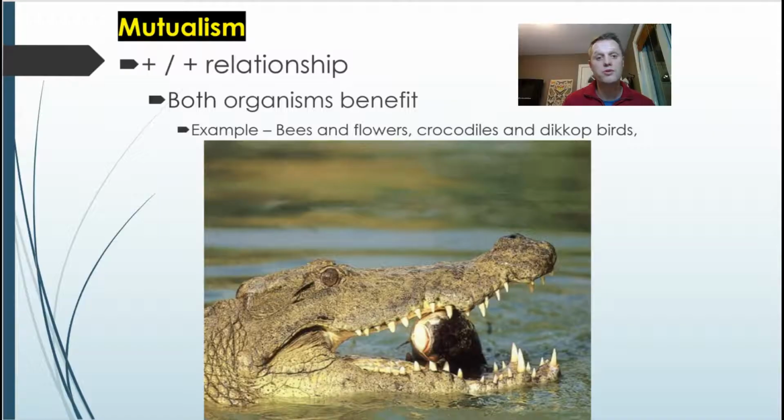In summary, you can have mutualism where both organisms benefit. It's a positive relationship. For example, this alligator here is getting its teeth cleaned by a bird. Now the bird gets a meal and the alligator gets its teeth cleaned. It's surprising that the alligator just doesn't chomp down on that bird.